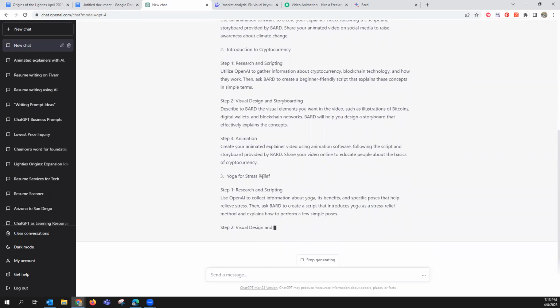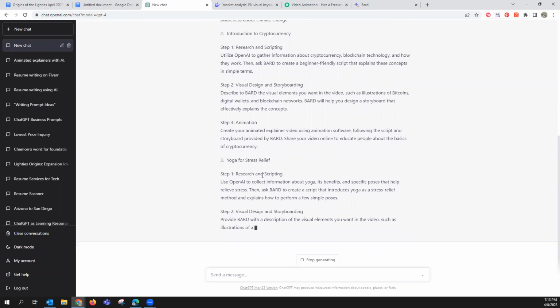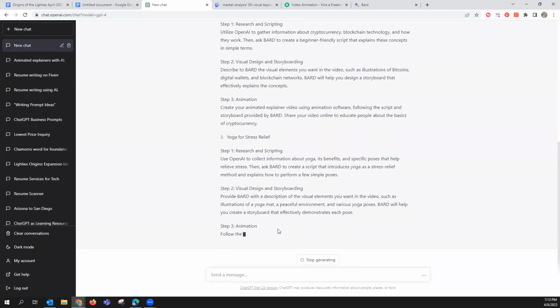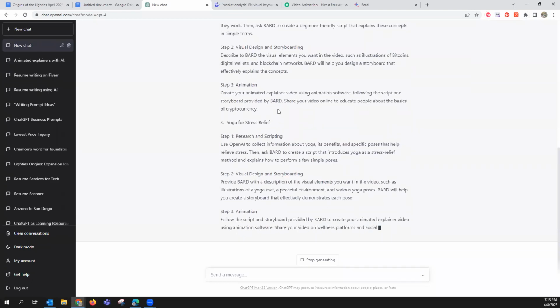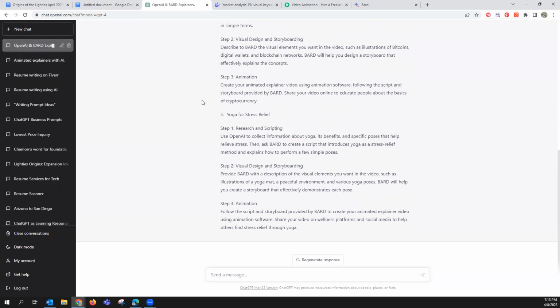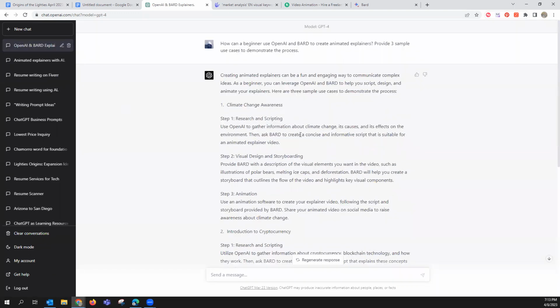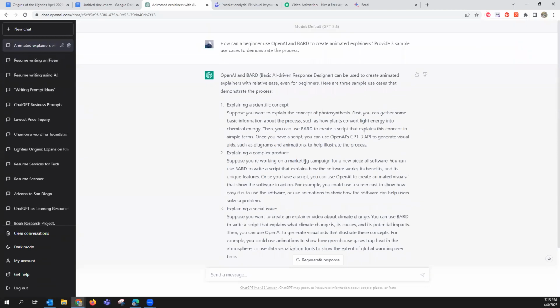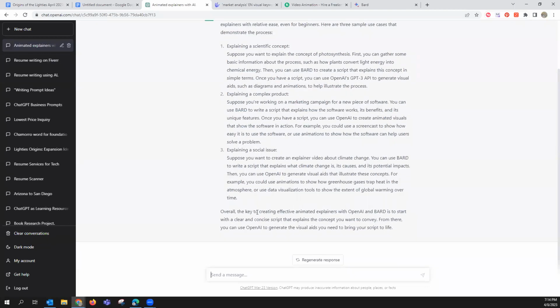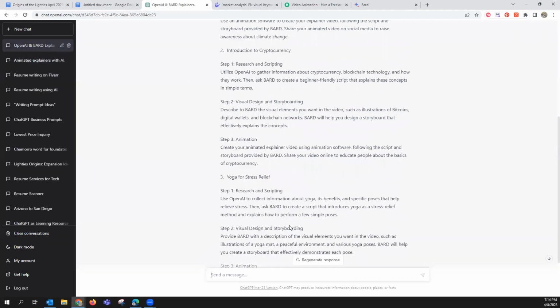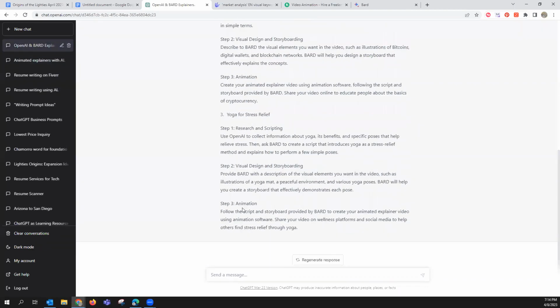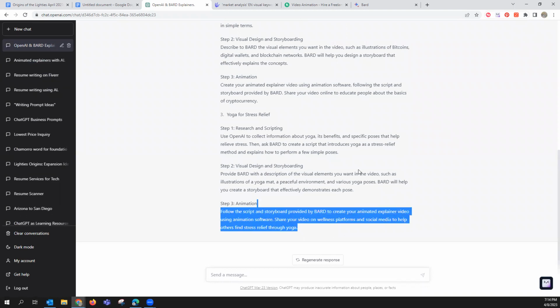A little detailed, man. Bard, describe visuals such as illustrations. See, this is why you use both, right? You take both. Look at this detailed information. This is on 4, right? What was this? This is 3. So, you know, see the differences, man. A lot more thorough, a little more information. Explainer video using animation software.